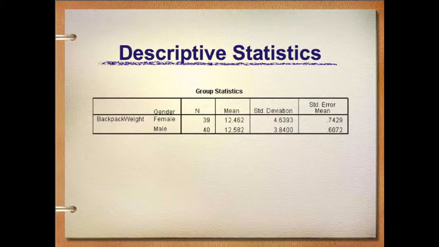As you can tell from this chart, we gathered 79 observations, 40 male and 39 female. The female mean weight was 12.462 pounds. The male mean weight was 12.582 pounds. Females had a larger standard deviation at 4.6393 compared to the male standard deviation of 3.84.